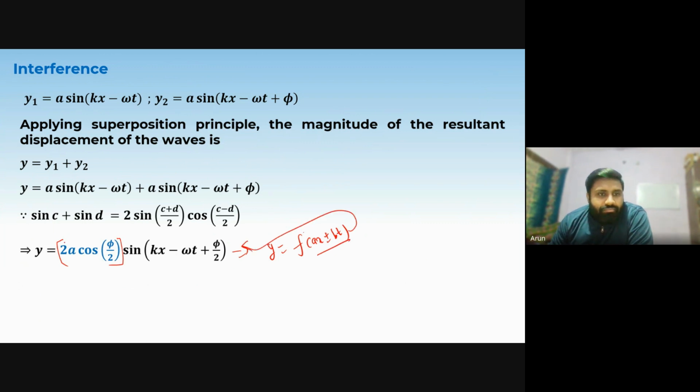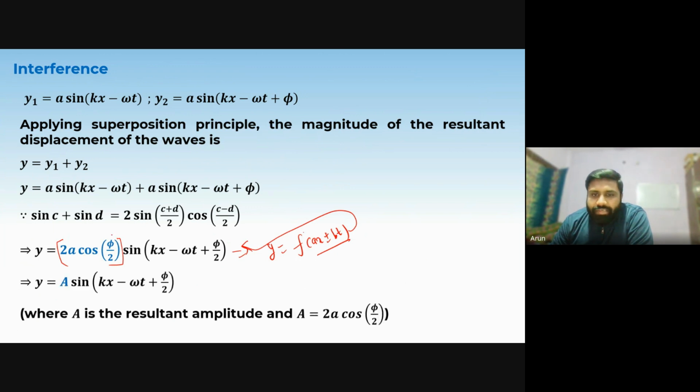Its magnitude is 2a cos phi by 2, which means it depends on the value of phi, and phi is fixed for each and every wave. If you write the displacement equation of that wave, you will define the value of phi initially. So we can say that 2a cos phi by 2 is the amplitude, which has different values for different values of phi.